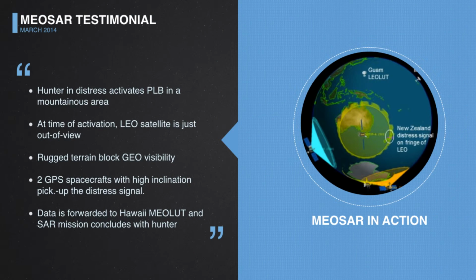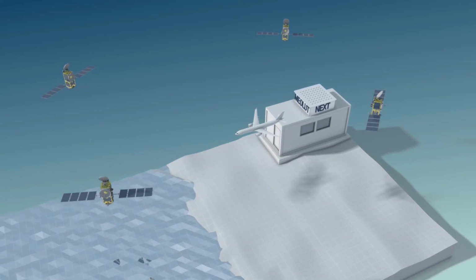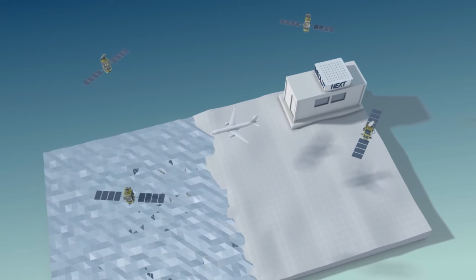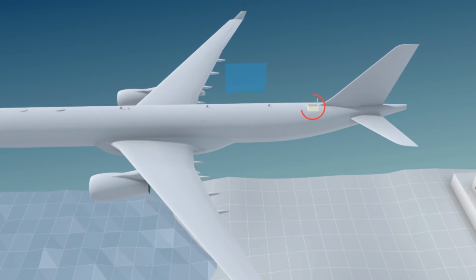However, he was lucky that two GPS satellites were flying by. So they picked up that signal because they have plenty of different planes, those with more inclined orbits. They were able to pick up that signal and forward it to the rescue center, and the guy was found alive. And to conclude, I will show just a video of what's going to be the future steps.